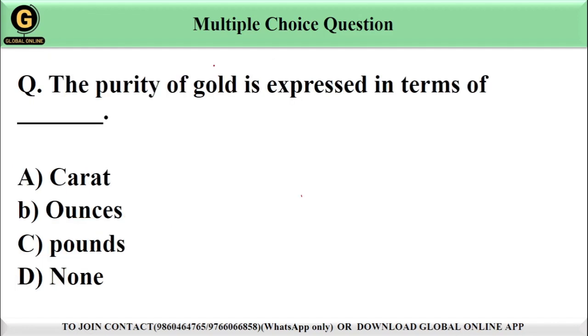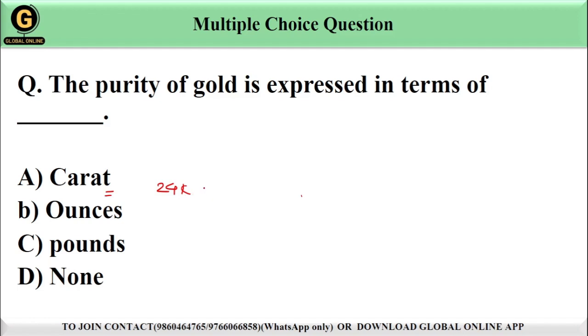Okay, let's move to the next question. The purity of gold is expressed in terms of ... We have four options for this. Option A, carat. Option B, ounces. Option C, pounds. And option D, none. So friends, the purity of gold is expressed in terms of carat. A 24 carat gold is considered as pure gold.